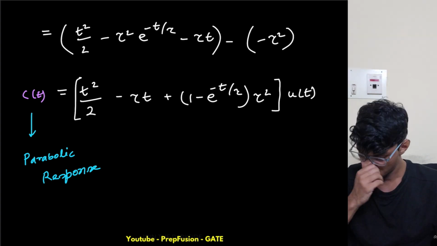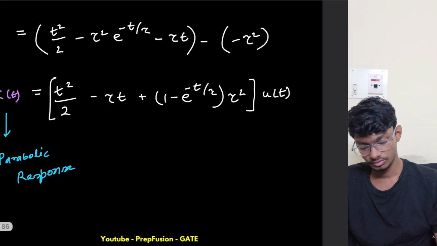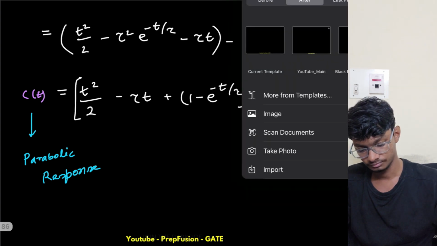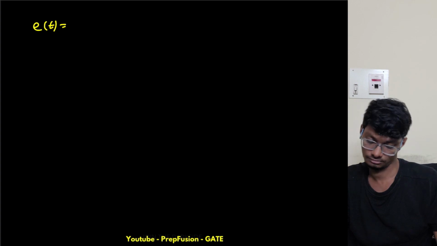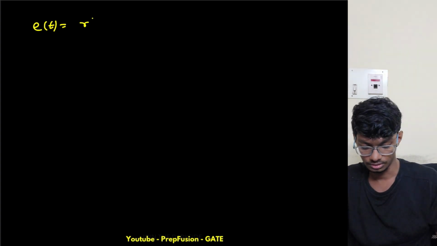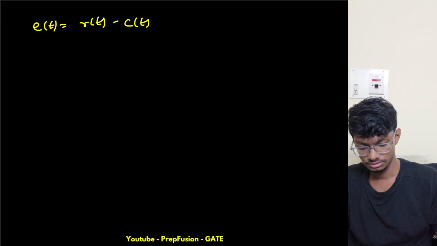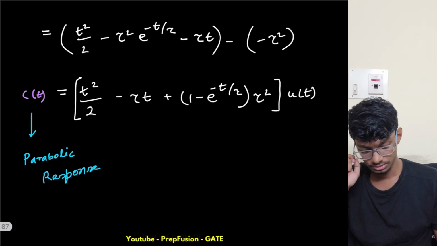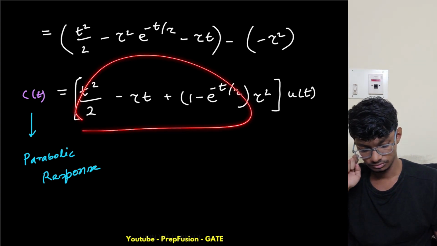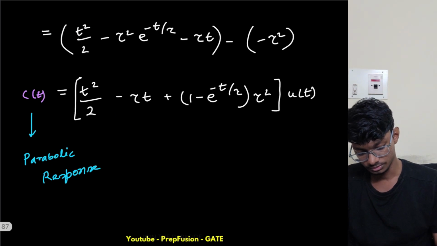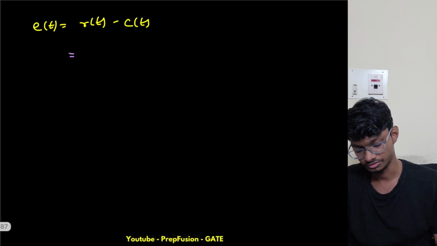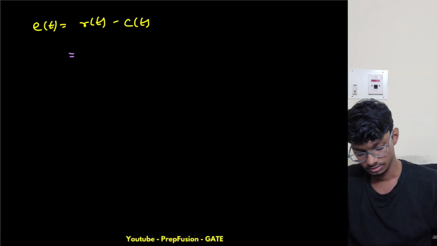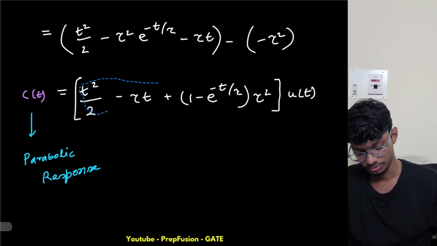Now what is the error this time? The error will be, again for a unity feedback, r of t minus c of t. So what is my r of t? Sorry, not this one. r of t is only t square by 2, right? So t square by 2 minus this one, c of t.